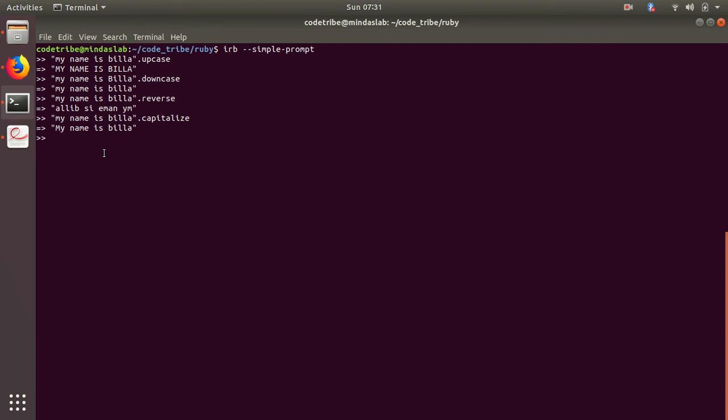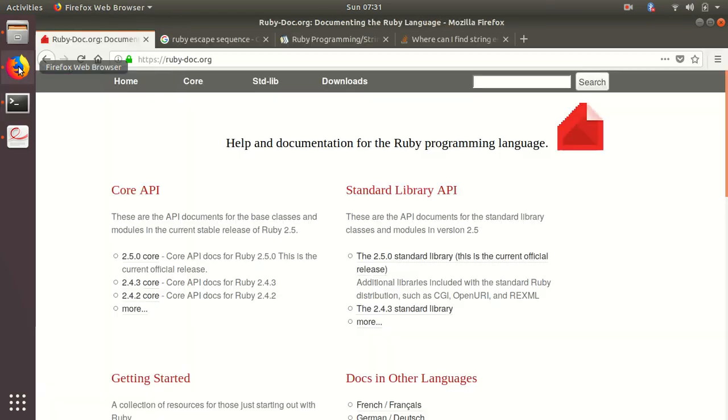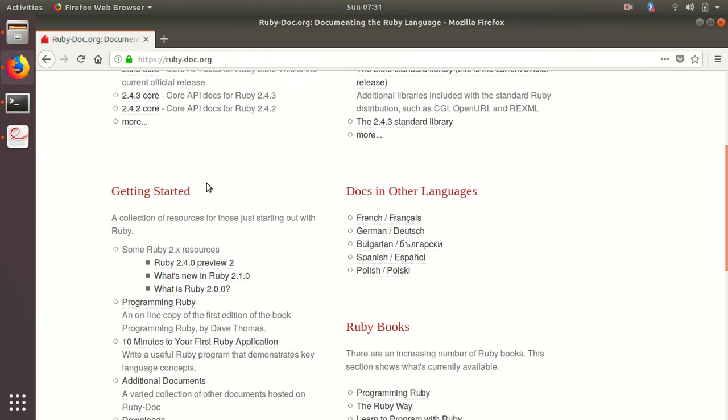And I think there's also another thing called title case or something, but I'm not sure, so where to go and check about it? This is another very, very important thing: you need to know where to find Ruby documentation, because you can't remember everything, right? You can find Ruby documentation at ruby-doc.org. Please remember this, ruby-doc.org. Anyway, I'll be putting it in the description of this video, right?